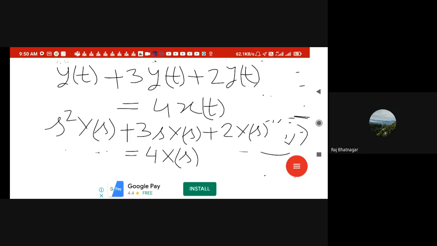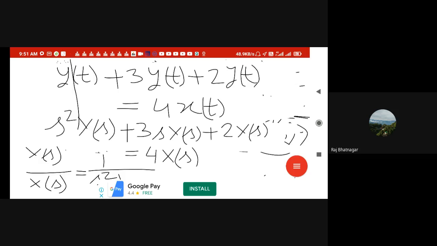From this I can find out Y(s) over X(s), and that comes as 1 over s squared plus 3s plus 2, right?